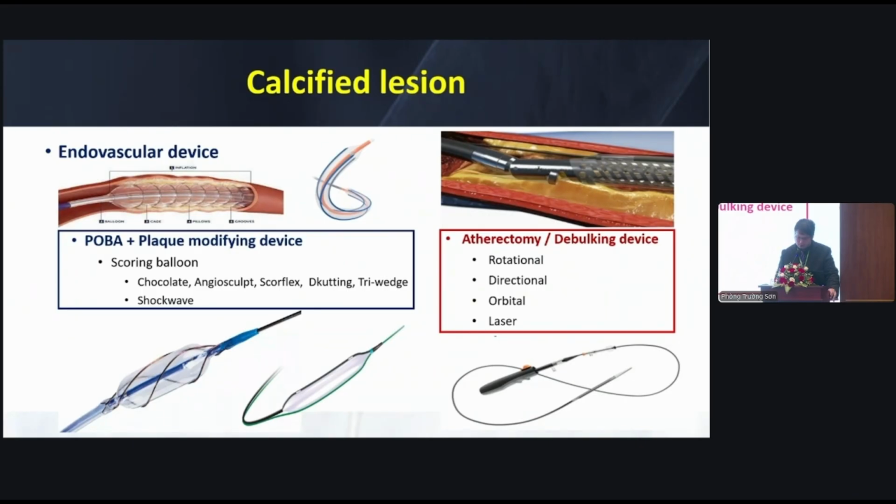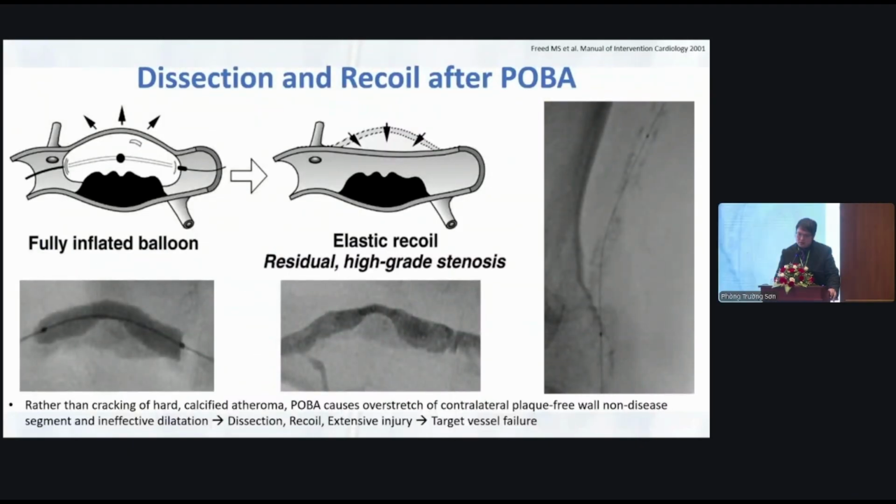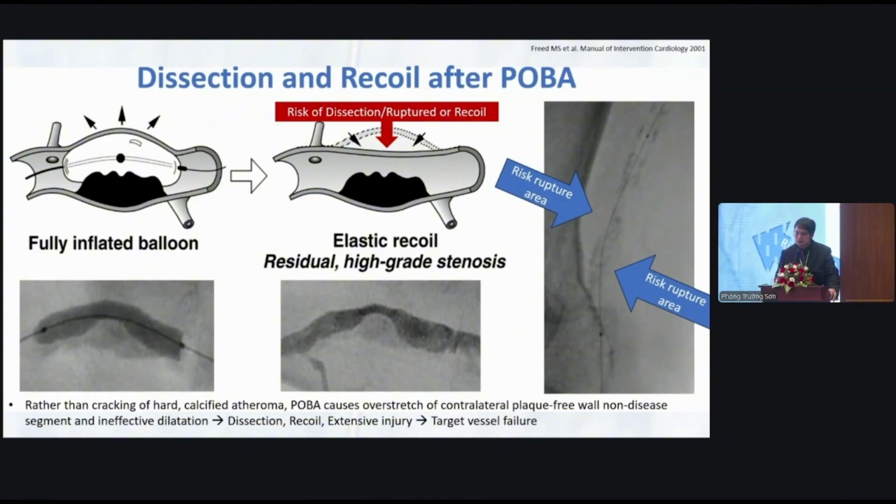For dissection and recoil, as you know, after the POBA the balloon will fully inflate, but the high risk of overstretch of contralateral plaque-free wall, the non-diseased segment, may cause dissection, recoil, or rupture in this area. This case is my case. After balloon dilatation like this, it caused extravasation at the contralateral plaque-free wall.